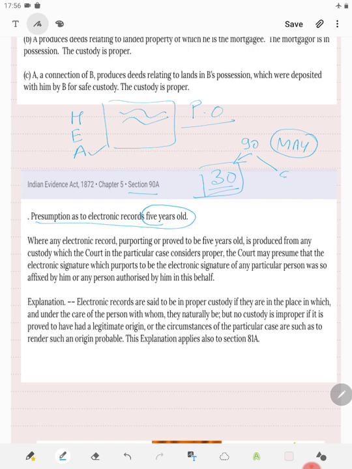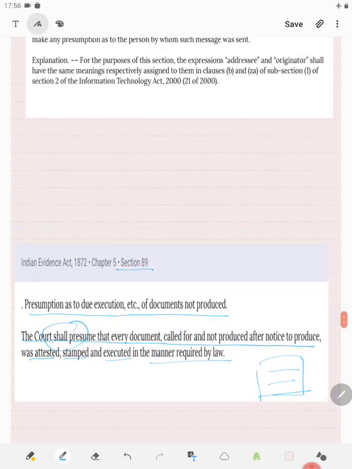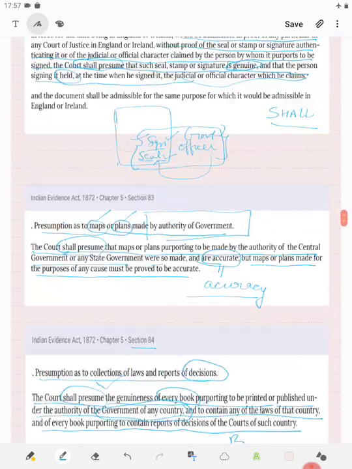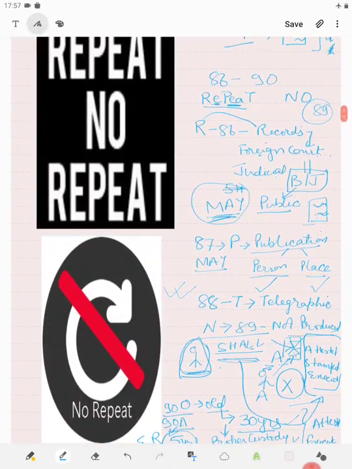And for electronic record it is 5 years, where any electronic record purporting to be 5 years old is produced from any custody which the court in particular case considers proper. So custody is proper, it is 5 years old. The court may presume that electronic signature is of that particular person. So this is what is section 79 to 90, the various presumptions regarding document.